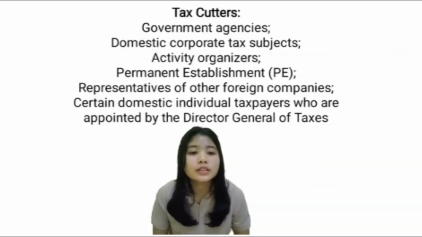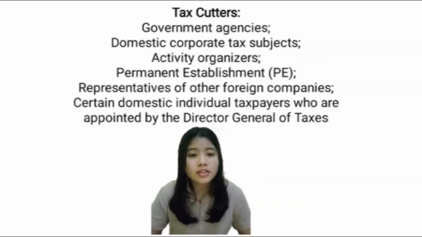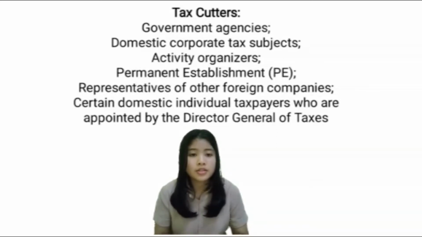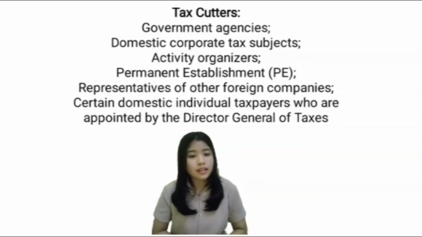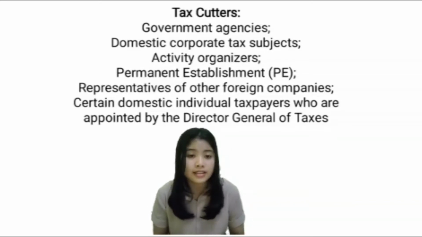Then we discuss who is obliged to act as a tax cutter. In this slide there are government agencies, domestic corporate tax subjects, activity organizers, permanent establishments or PE, which in Bahasa we usually call BUT, Badan Usaha Tetap, and then representatives of foreign companies, and certain domestic individual taxpayers who are appointed by the Director General of Taxes.